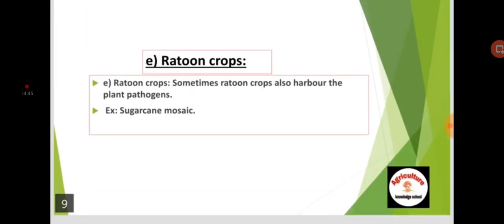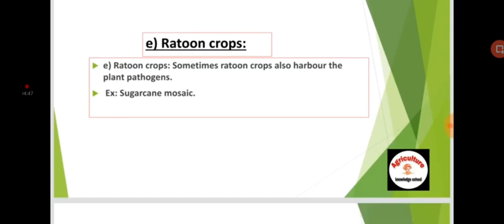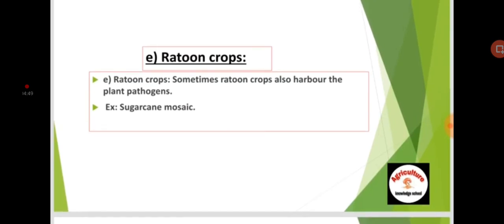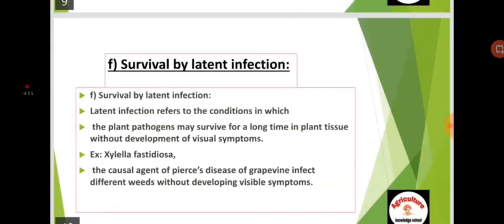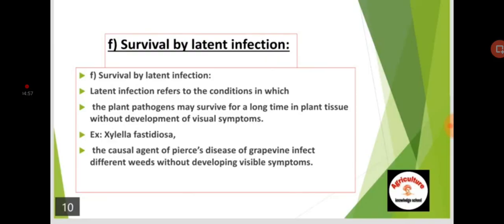Number E is ratoon crops. Sometimes ratoon crops also harbor plant pathogens, for example, sugarcane mosaic. Number F is survival by latent infection.